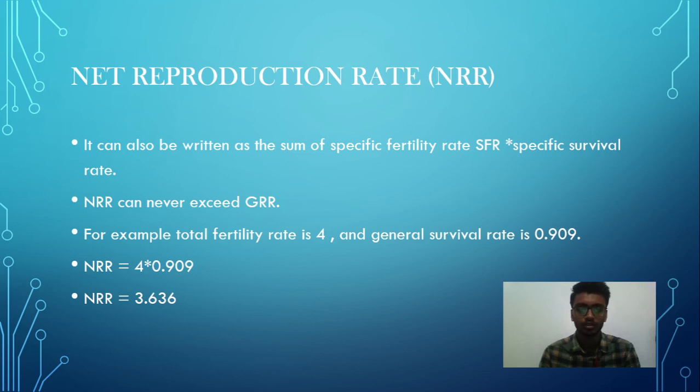For example, the total fertility rate is 4 and the general survival rate is 0.909. NRR equals 4 into 0.909, which gives